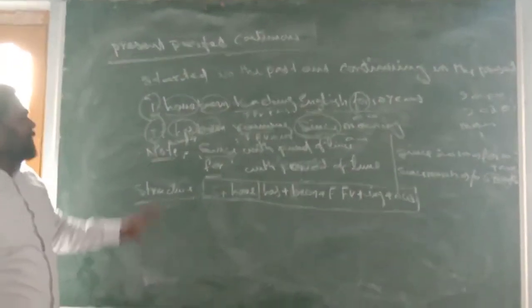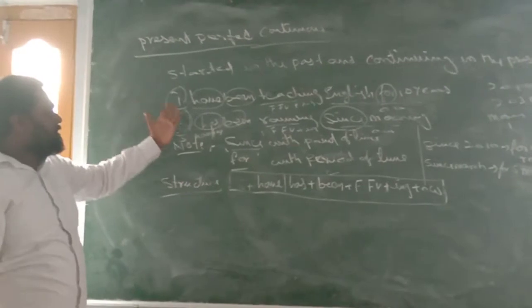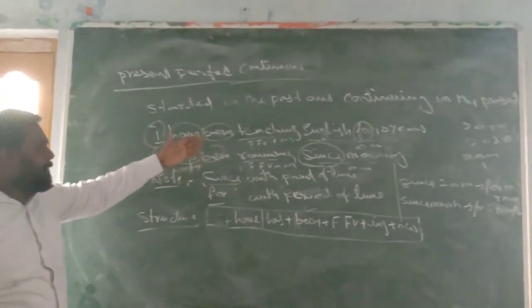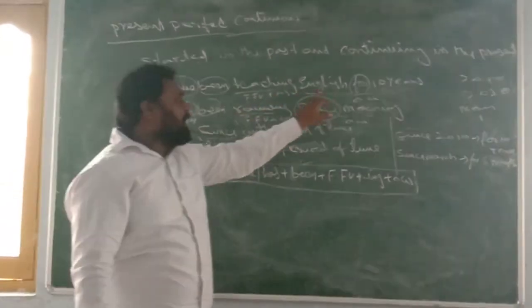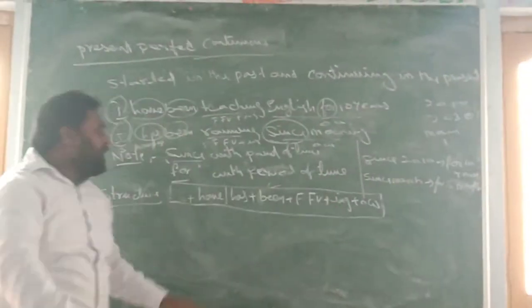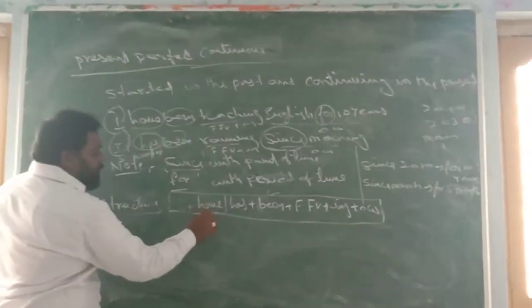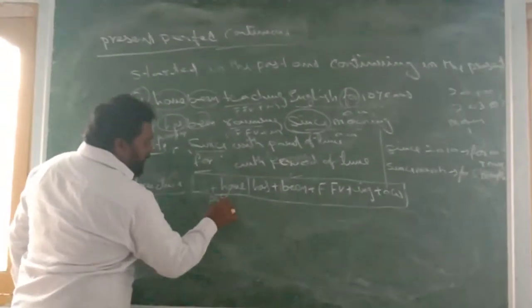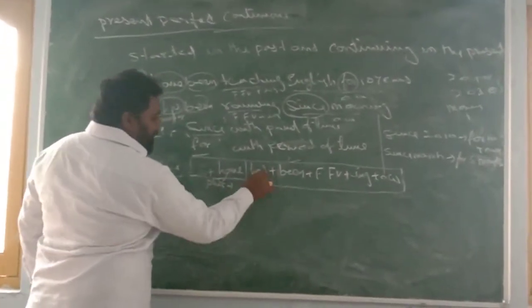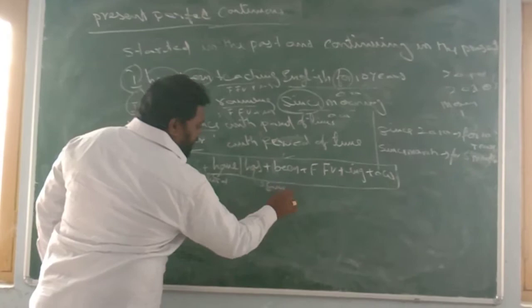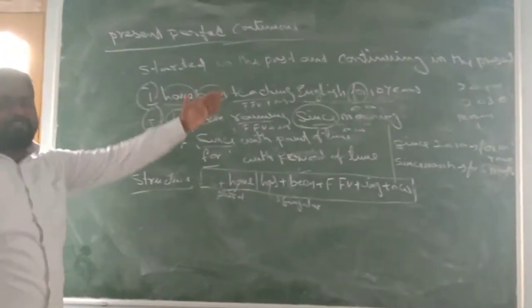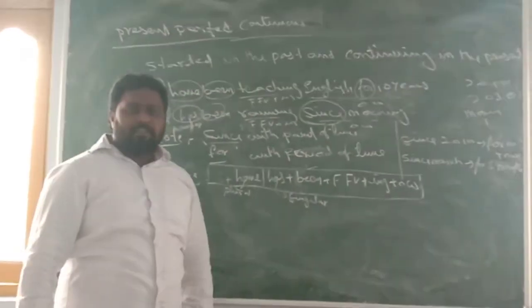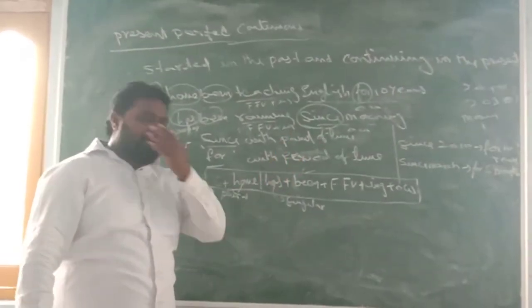So the structure of present perfect continuous tense is subject plus have or has plus been plus first form of a verb plus ing form plus other words. Okay. When do we use have? We use have with plural subjects and has with singular subjects. So this is the present perfect continuous tense.